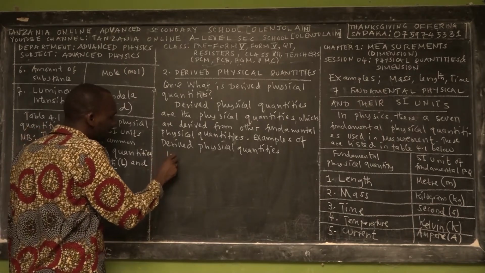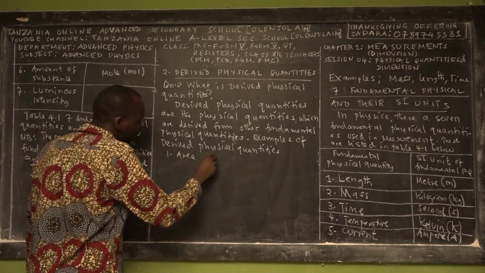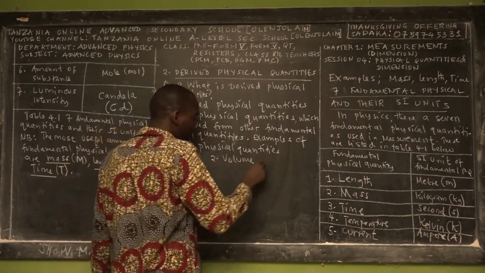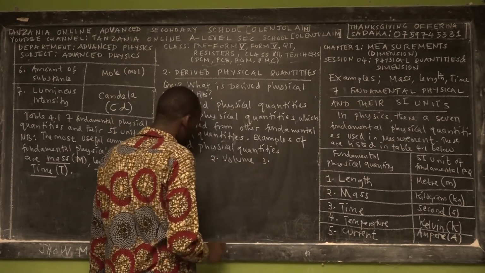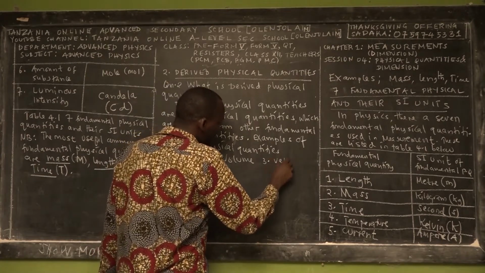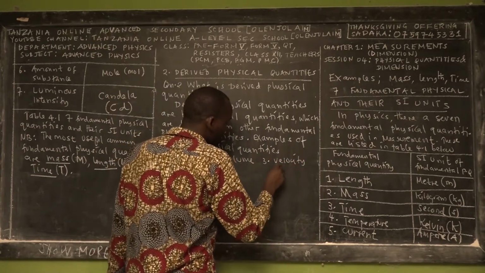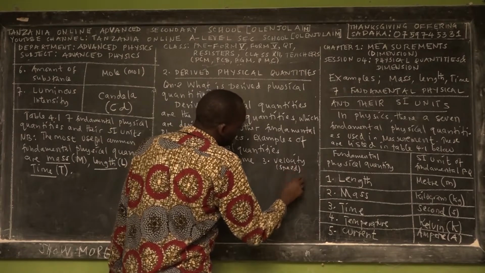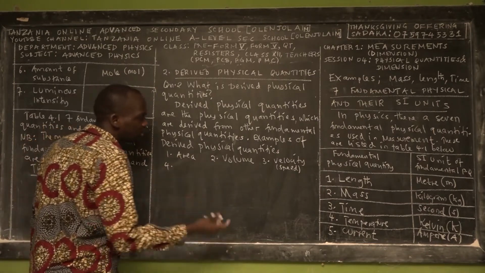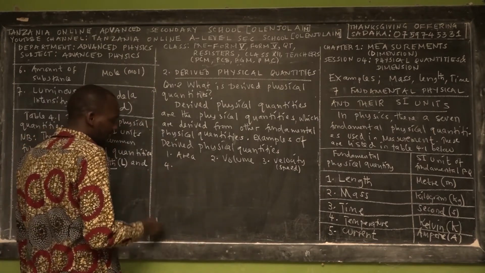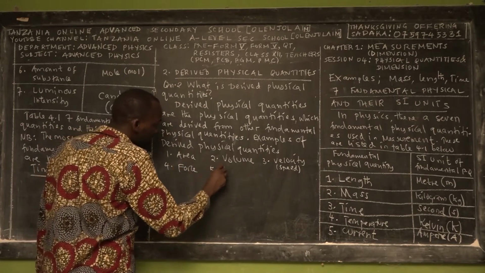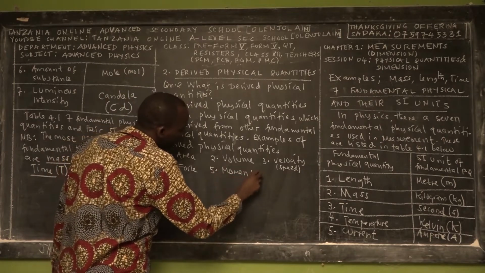So the first one is area. The second one is volume. Always start from the simplest. The third one is velocity or speed. Remember here we are not talking about scalar and vector, because in scalar and vector speed is not equal to velocity. The fourth one is force. Then the fifth one is momentum.